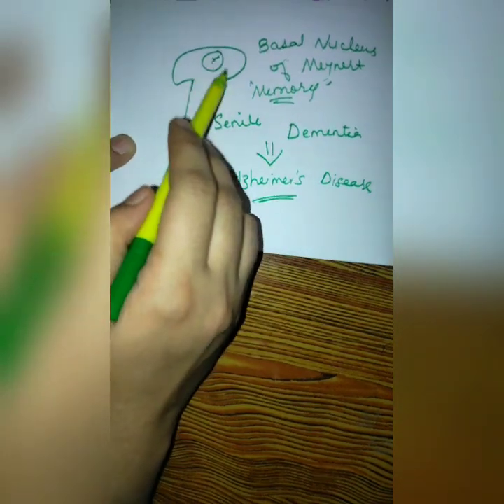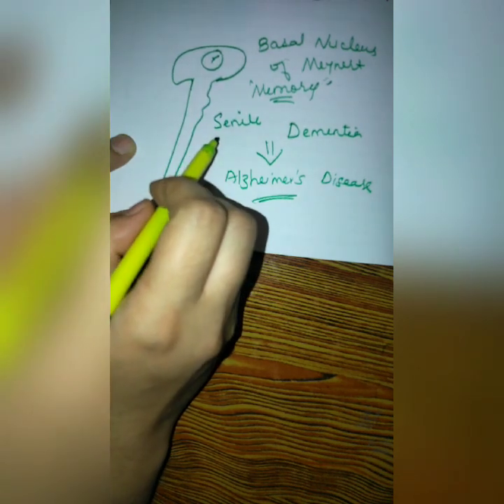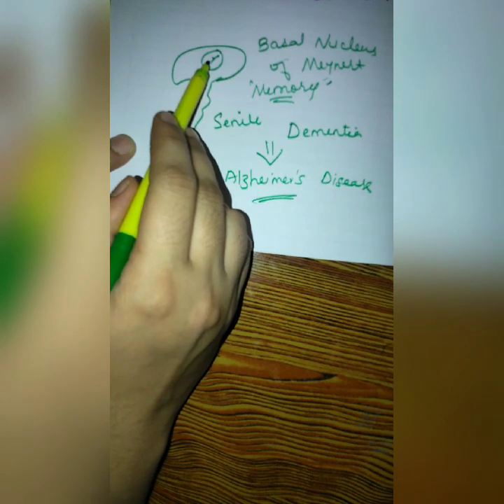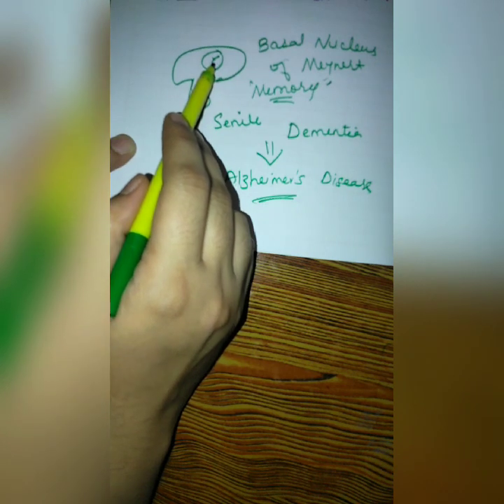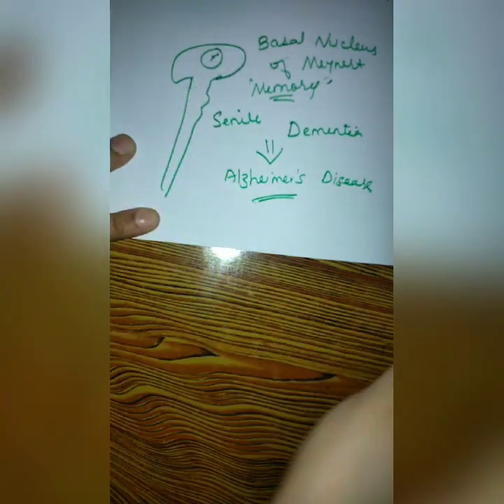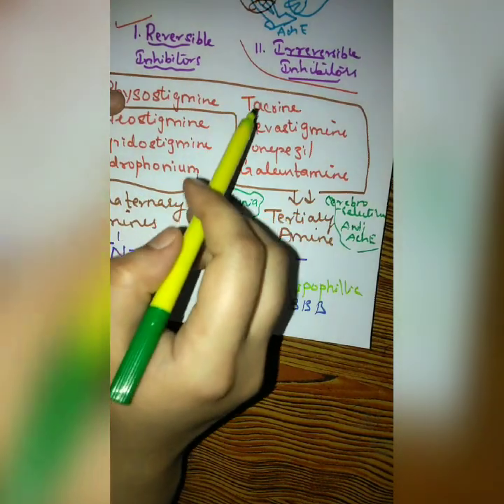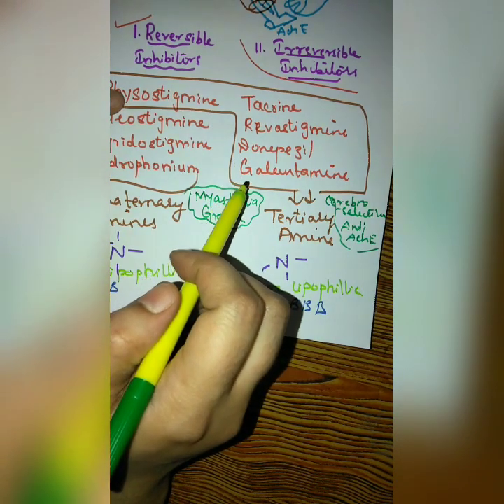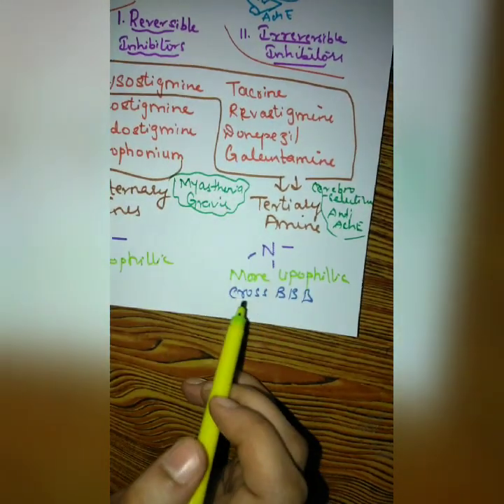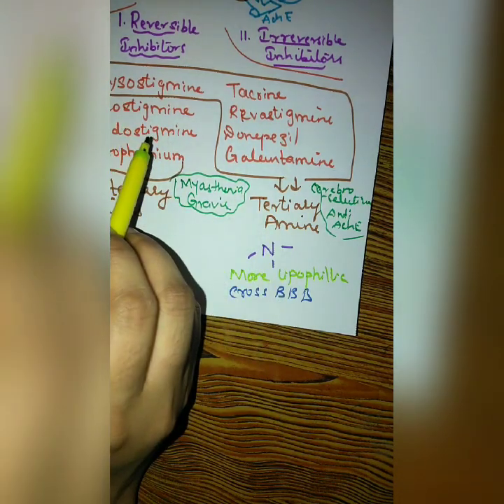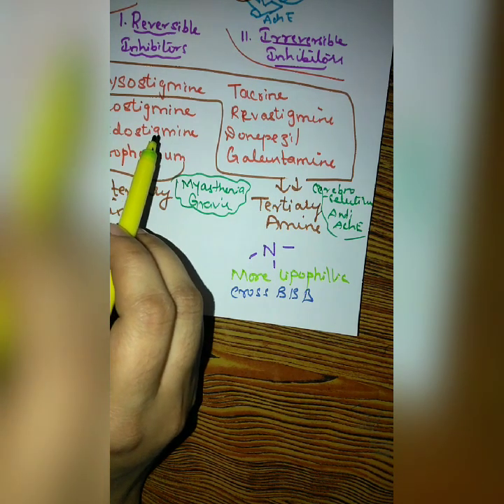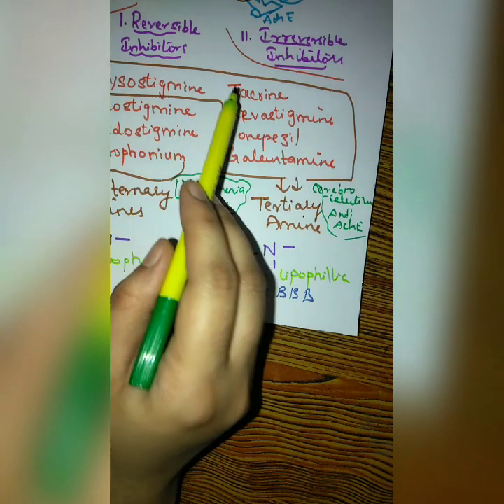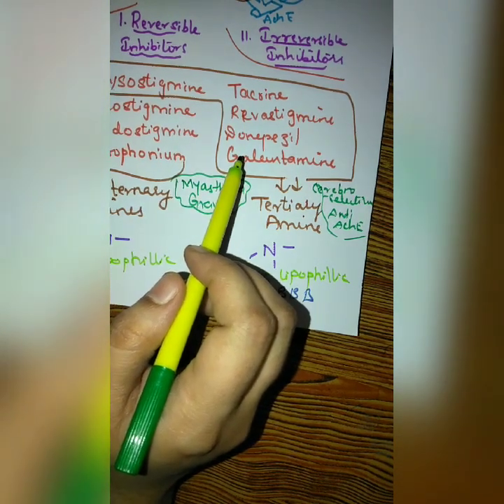Now how can we inhibit this destruction of these cholinergic neurons? Here also we can give some anticholinesterase drug, the drugs which inhibit the enzyme acetylcholinesterase, so that the availability or the life of this acetylcholine is increased. So for this reason we are giving all these drugs, tacrine, rivastigmine, donepezil and galantamine. Since these drugs can easily cross the blood-brain barrier, they move inside the brain, and they will inhibit the further loss of these cholinergic neurons inside your basal nucleus of Meynert. Therefore these agents can be used in the treatment of Alzheimer's disease.